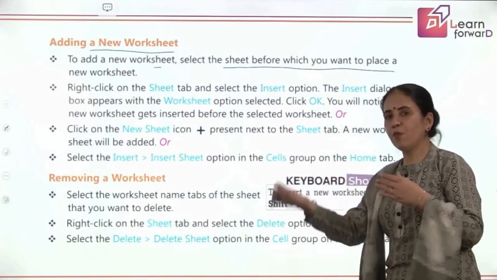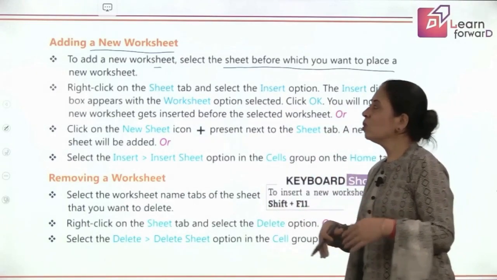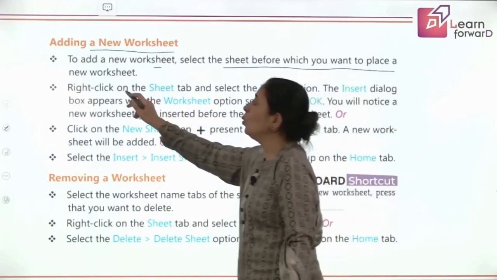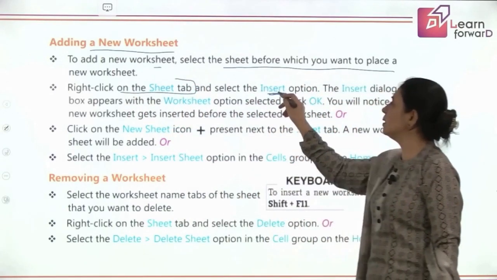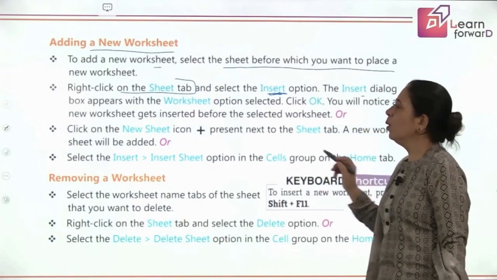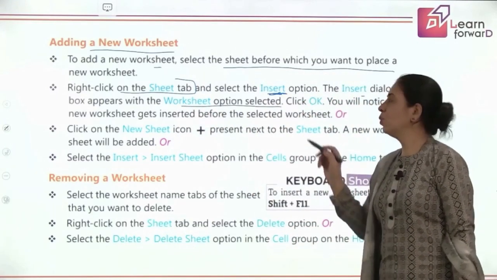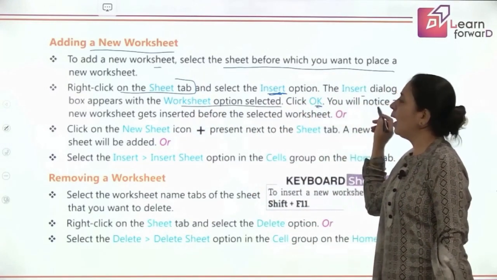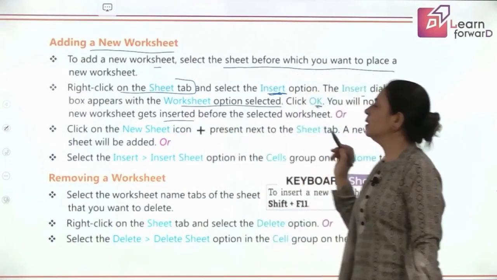It can be before the sheet, it can be after the sheet. After that, you right click on the sheet tab and select the Insert option, and the Insert dialog box will appear with the Worksheet option selected.